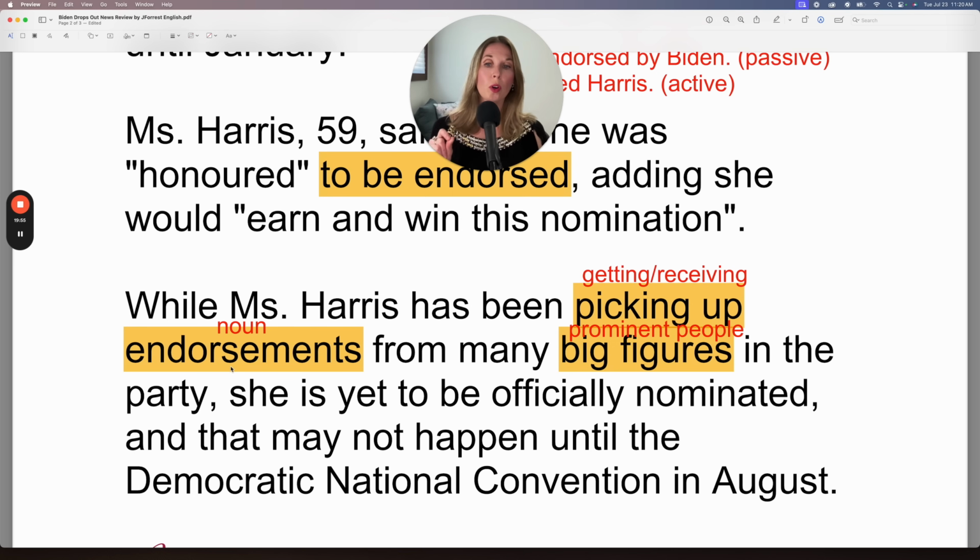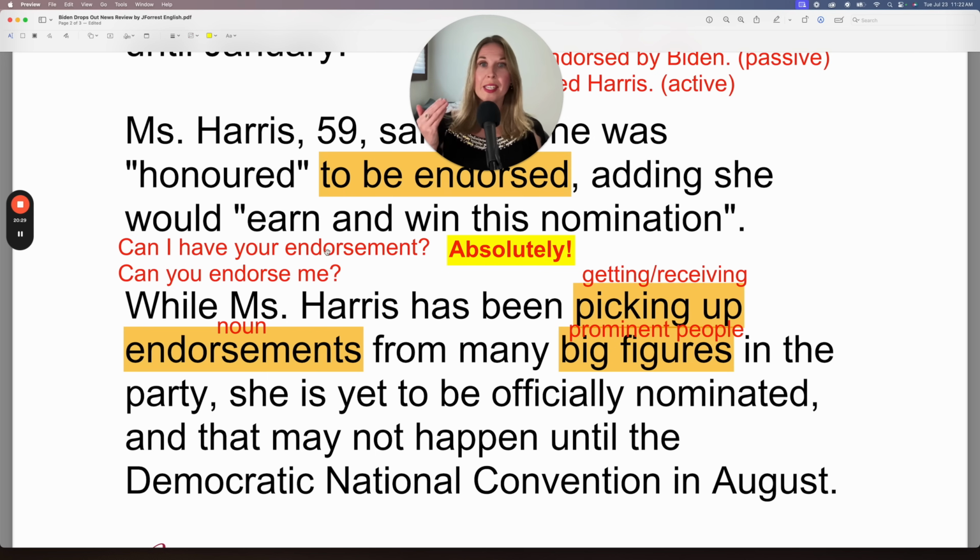Notice here they use the word endorsements. Endorsements in the plural. This is the noun form. So if you endorse someone, it means you publicly support them. And then an endorsement is seeing it as a something, the public support, the endorsement. So you might ask someone, can I have your endorsement? That's the same thing as, can you endorse me? So you can use the noun or the verb, but the sentence structure would change. I wrote those two examples, one with the noun form and one with the verb form.